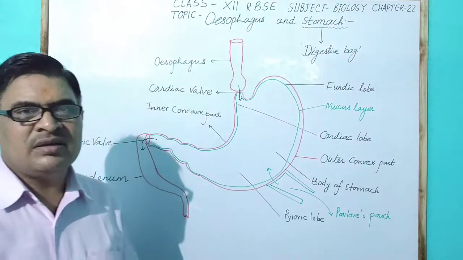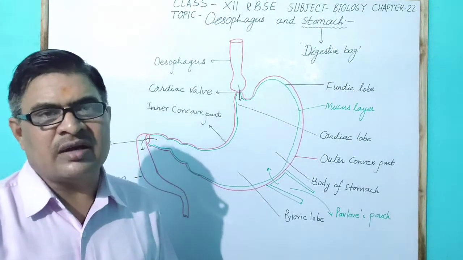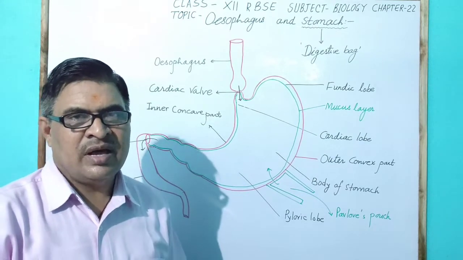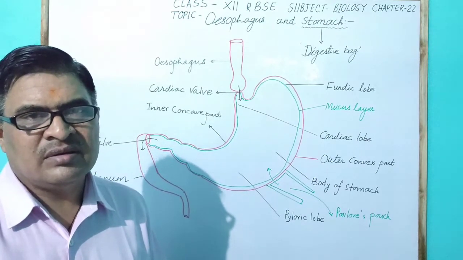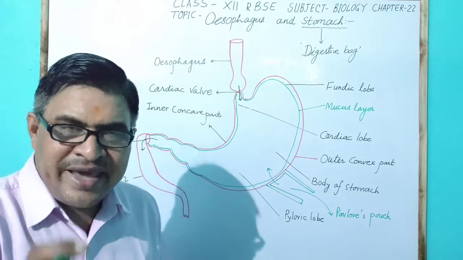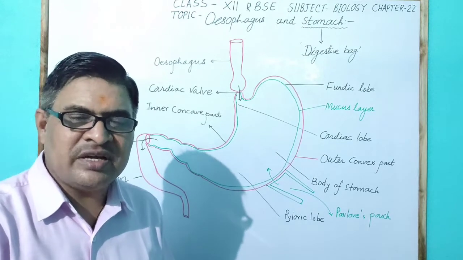This mucus secretion occurs by the mucus cell, which is generally present in the neck part of the gastric gland.